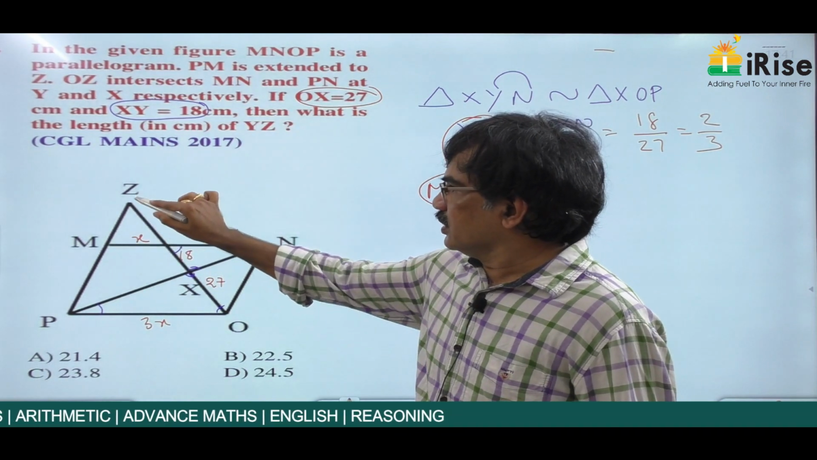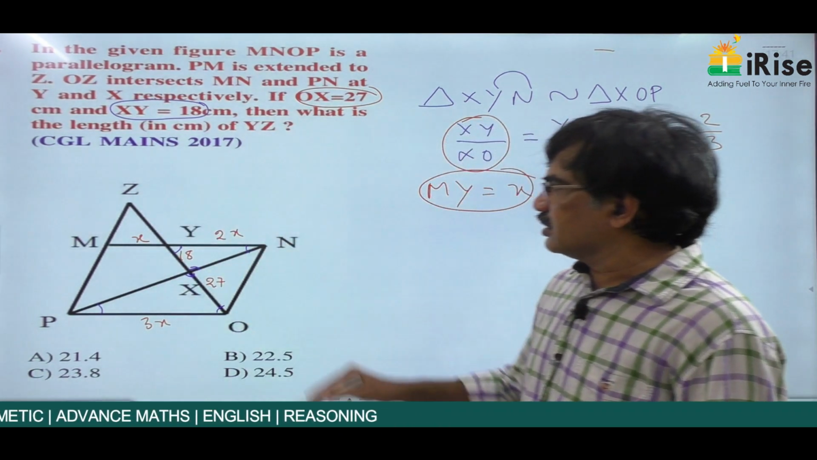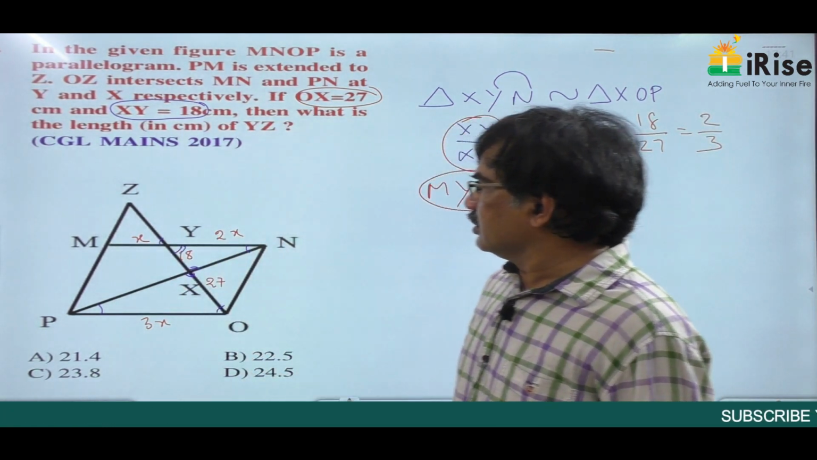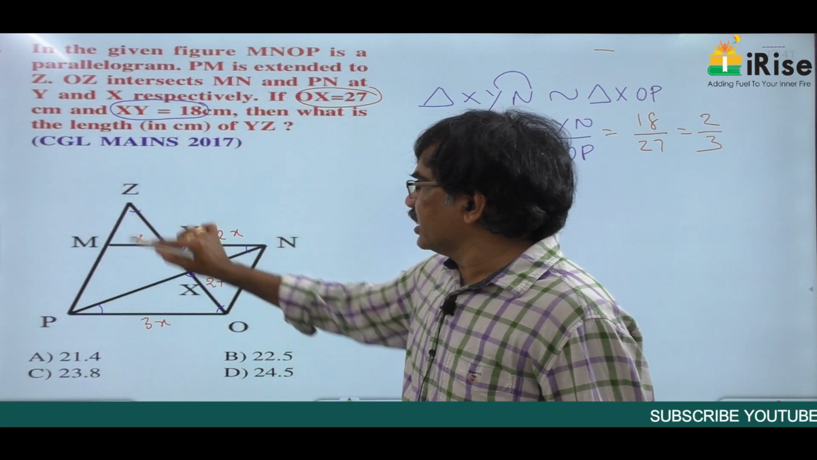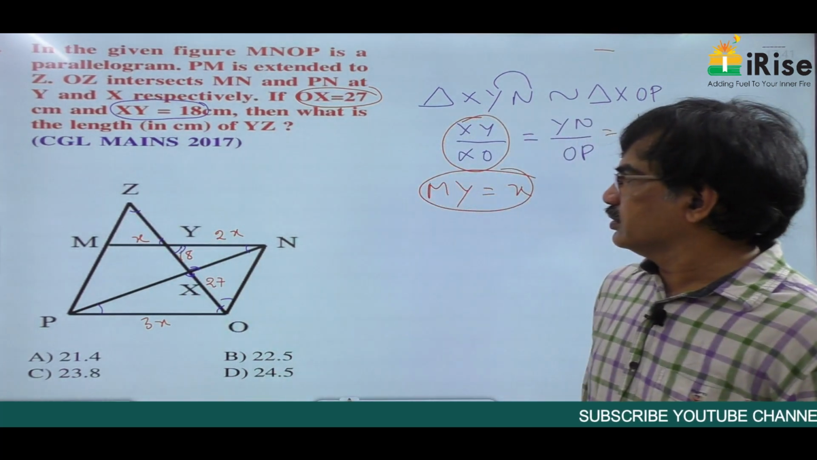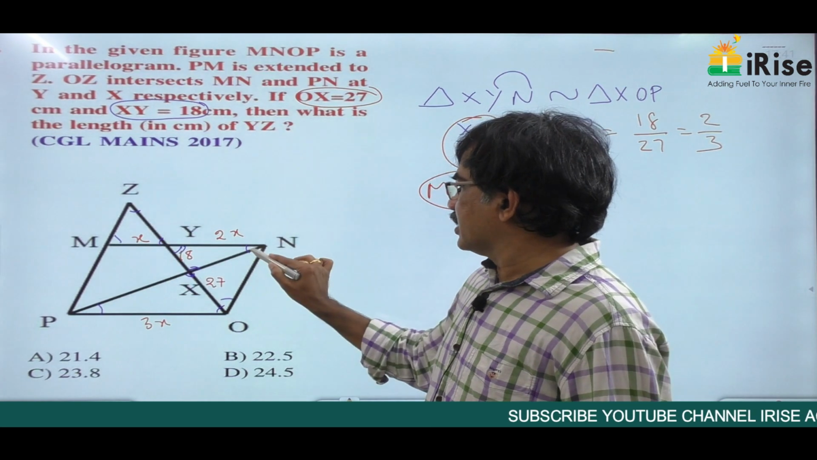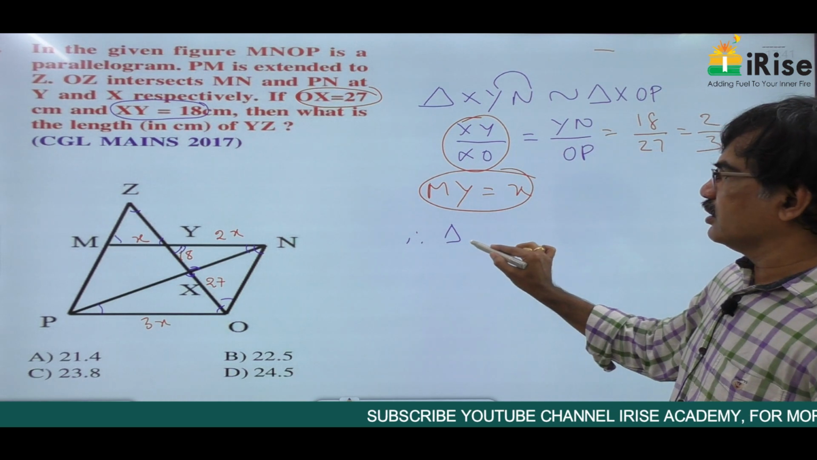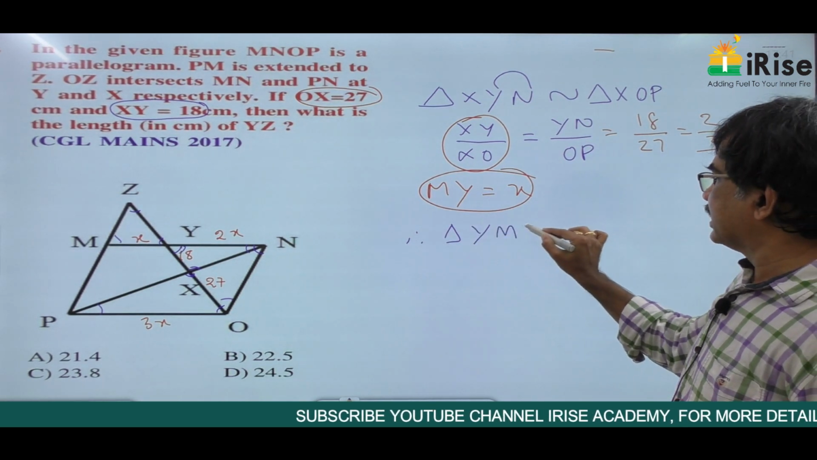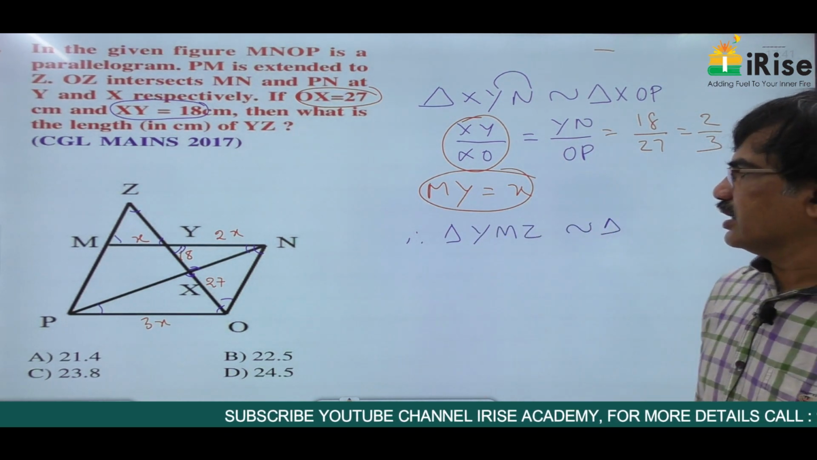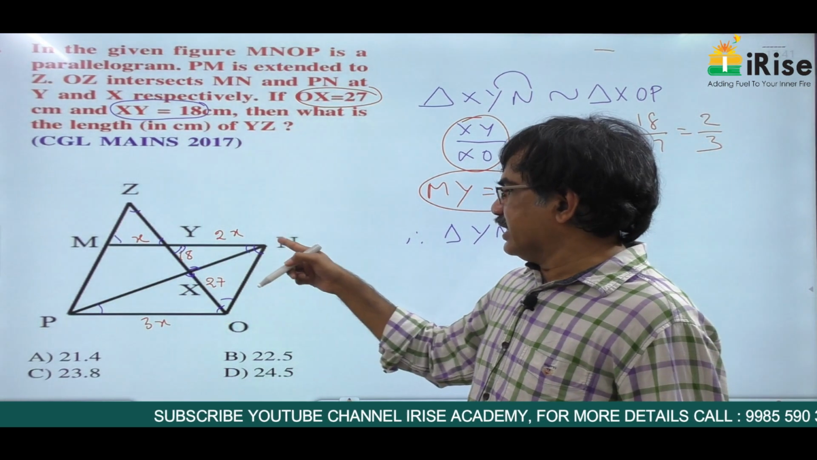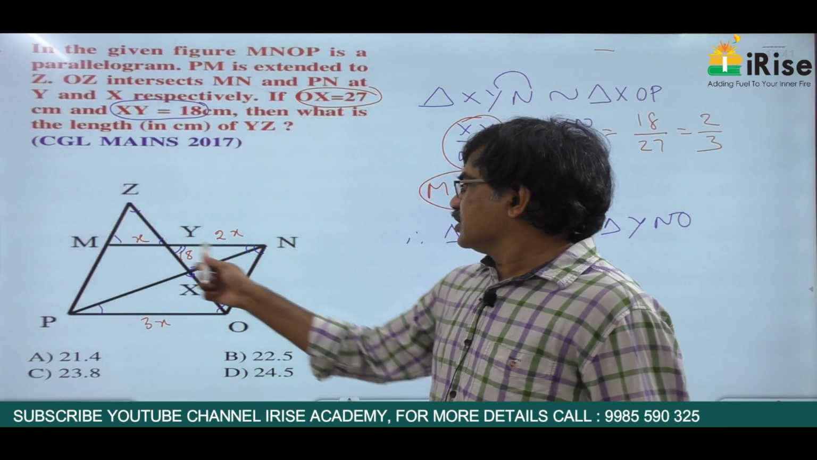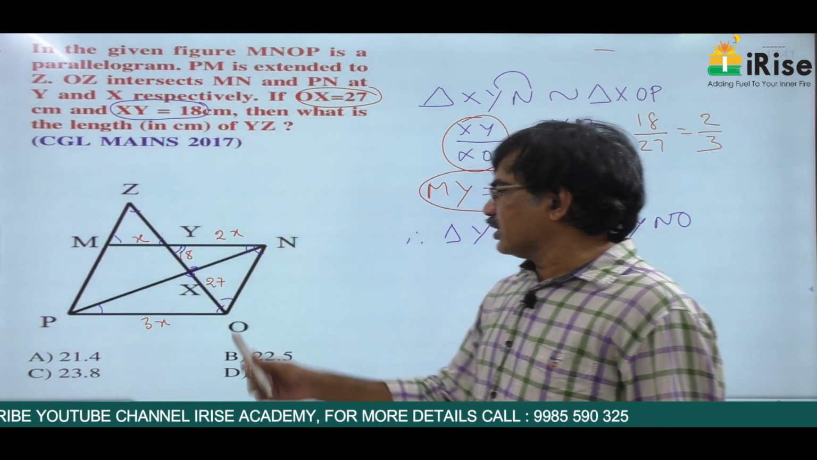Here, if these two are parallel lines, consider this as a transversal. This angle is same as this angle. Angle Z here is same as angle O. Angle M is same as angle N. Therefore, triangle YMZ is similar to triangle YNO. Angle M is equal to angle N here, angle Z is equal to angle O here.